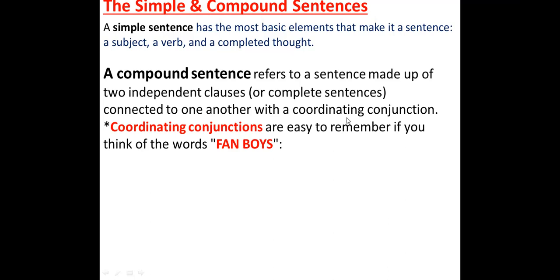Let's learn together the meaning of fanboys, or the meaning of each one of the coordinating conjunctions. We can see only the coordinating conjunctions in the compound sentence, not more, okay? So a compound sentence refers to a sentence made up of two independent clauses, or complete sentences, connected to one another with a coordinating conjunction. What are the coordinating conjunctions? As we said, the fanboys, like for. What does it mean, for, here?